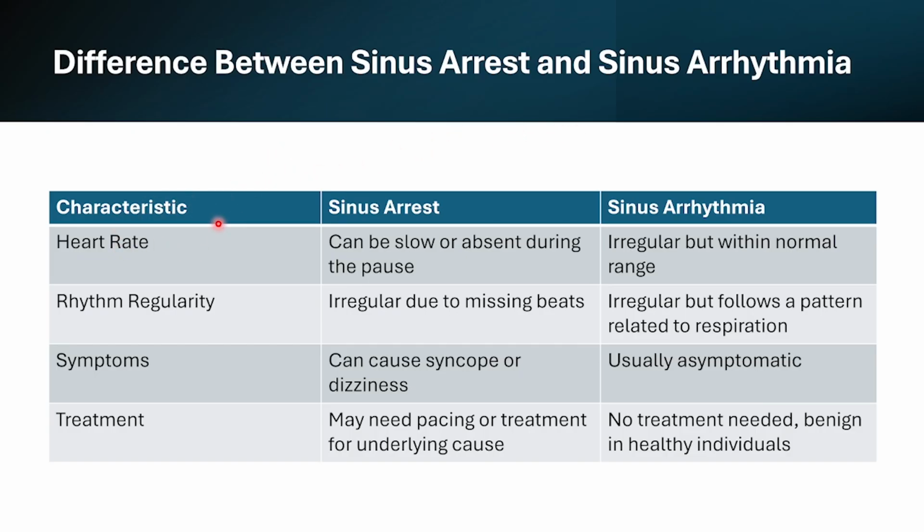So some characteristics to look at. We can look at the heart rate. For sinus arrest, it can be slow or absent during the pause. But for sinus arrhythmia, it can be irregular, but within the normal range. The rhythm regularity for sinus arrest can be irregular due to missing beats. But for sinus arrhythmia, it's irregular, but follows a pattern related to